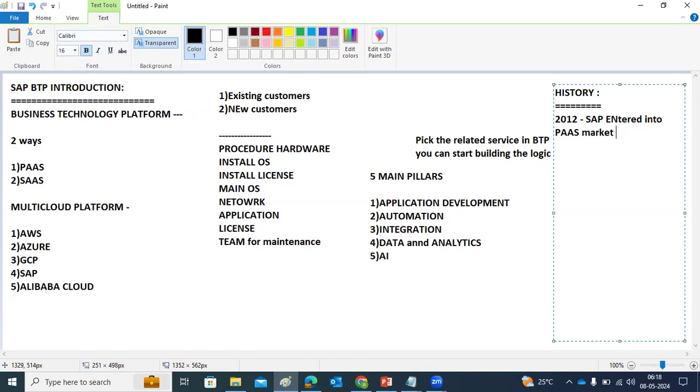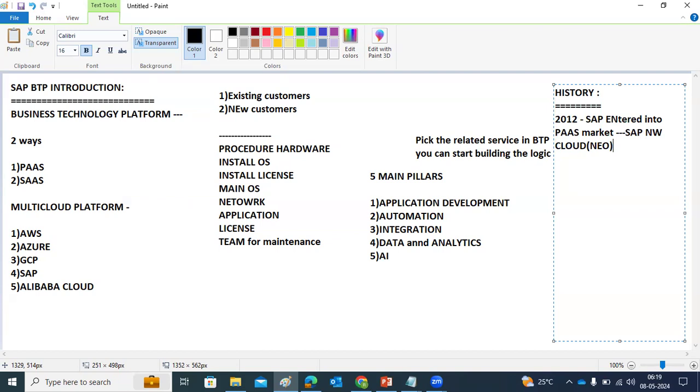At that time they went with SAP NetWeaver Cloud, and the naming convention they gave was Neo. NetWeaver Cloud, short form NetWeaver On Demand. They went with one of the NetWeaver products, SAP NetWeaver Cloud, and entered the platform as a service market.